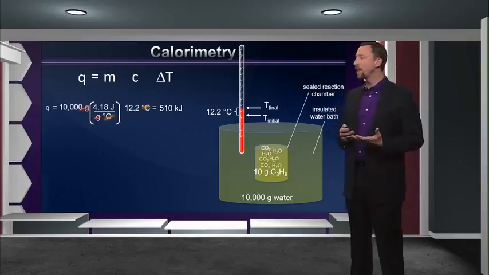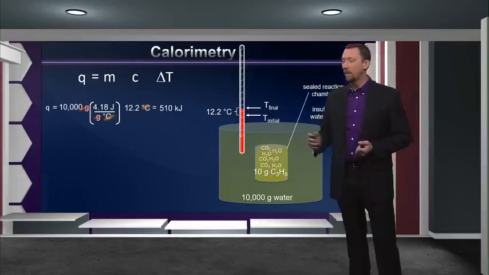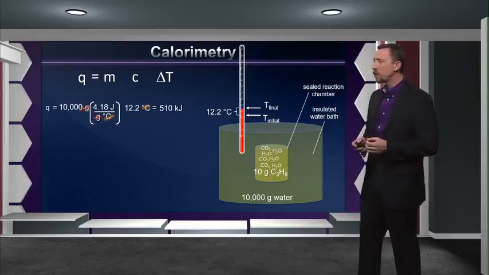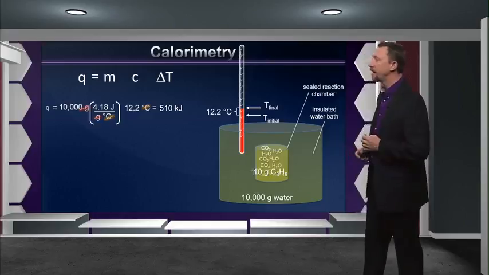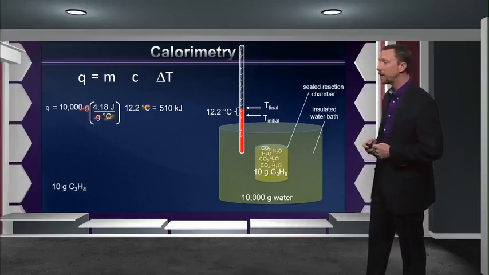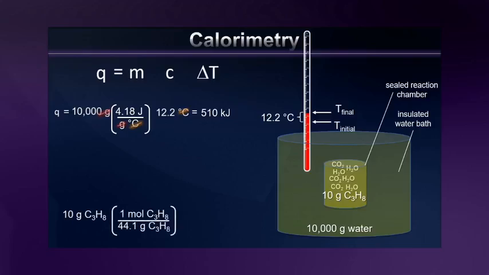But I would like a quantity that I can apply to any amount of propane that I want to. So I want to get this number adjusted for the quantity of reagent that I used. In this case, I used 10 grams of propane, which I'm going to estimate has a molar mass of 44.1 grams per mole. Notice I put it into my equation down here using the proper orientation so my units cancel. Right? So I'm dividing through by that molar mass to get moles of propane. And this is our standardizing number here. So I want to know how many kilojoules a mole of propane will produce.